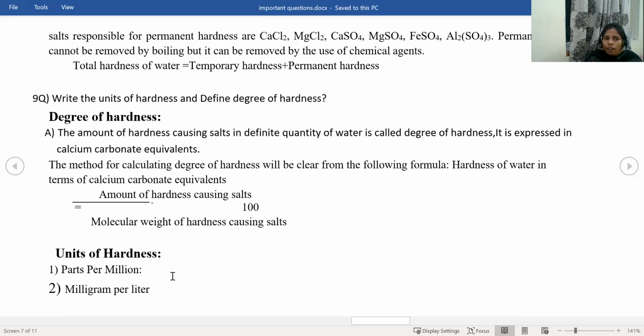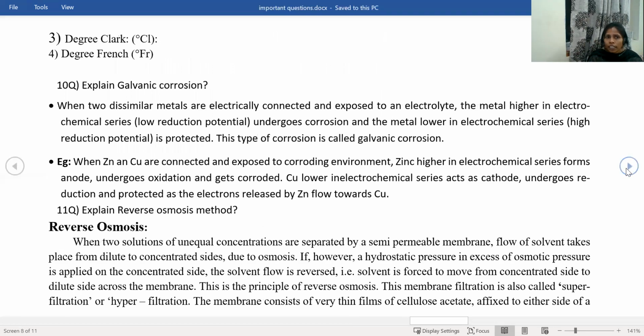And next, units of hardness. There are 4 units of hardness: parts per million, milligram per liter, degree Clarke, and degree French. These are the units of hardness.